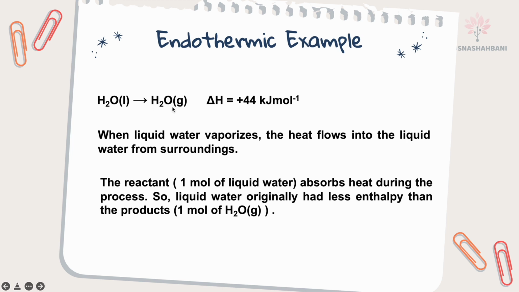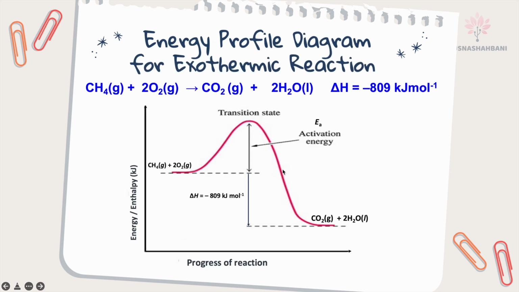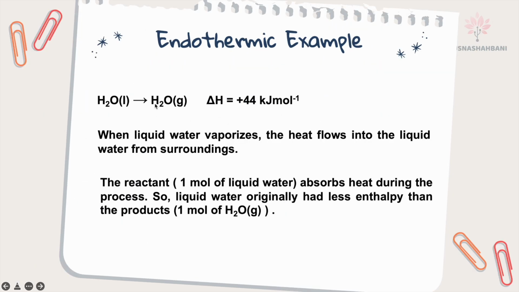Delta H equals product minus reactant. So the enthalpy of the product is greater than the reactant, and the value of delta H is positive. That's why it is positive for endothermic.